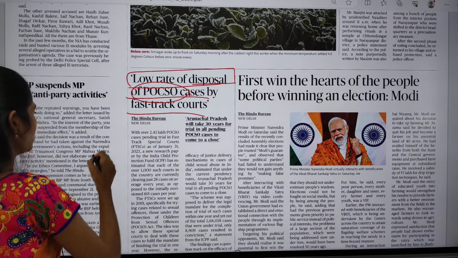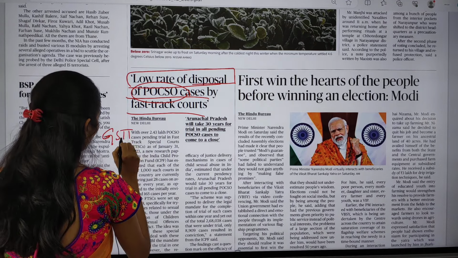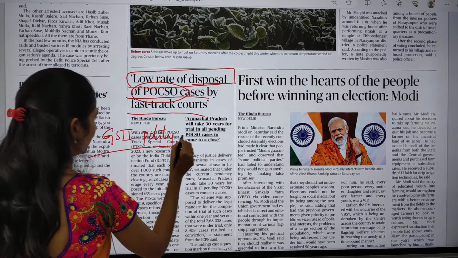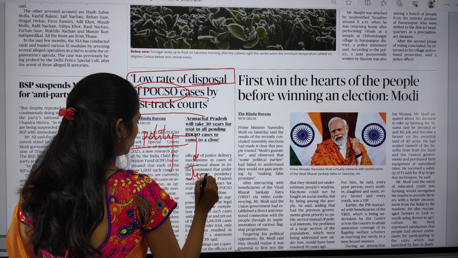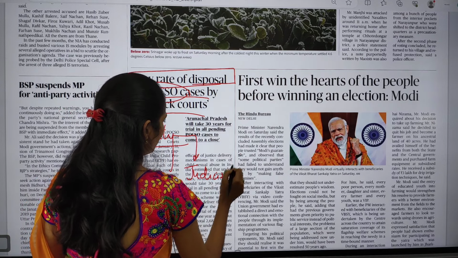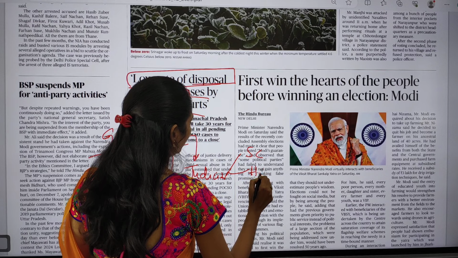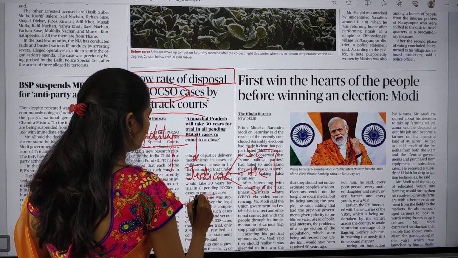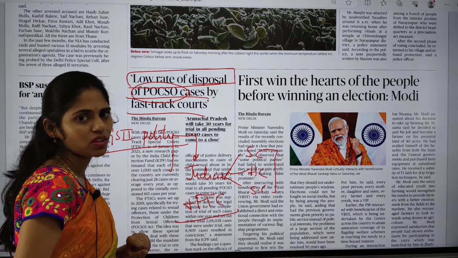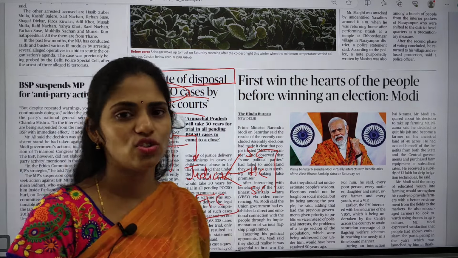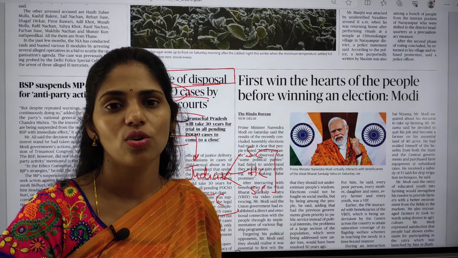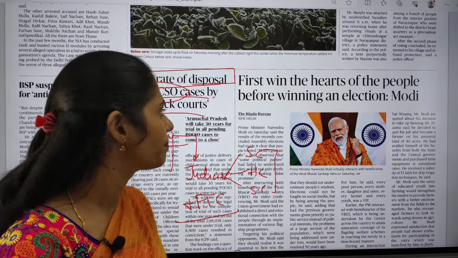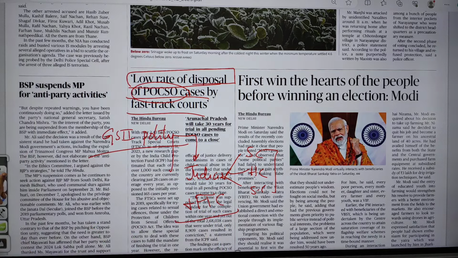Here we can connect this topic with GS paper 2 polity. In polity we will be studying a chapter called judiciary. In this judiciary, we will be studying the Supreme Court, High Court and subordinate courts. Other than this, now we are coming up with the concept of fast track courts. Here you have to understand what these fast track courts are, what the functions of these courts are and what the mandate of these courts is. This is very, very important, and you may get a mains question from this area.